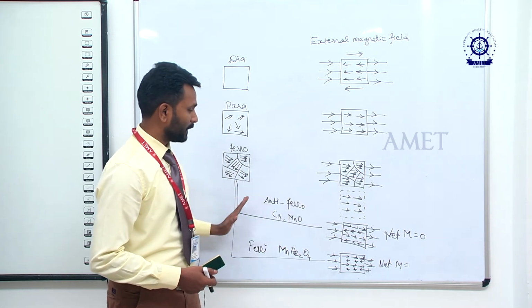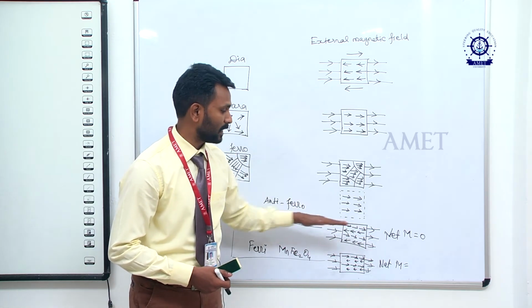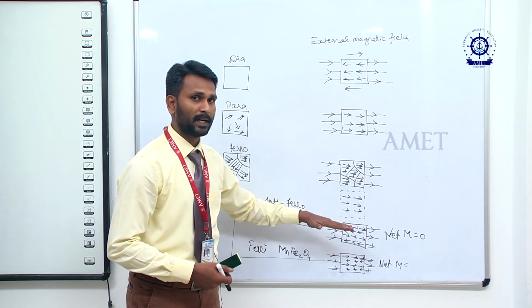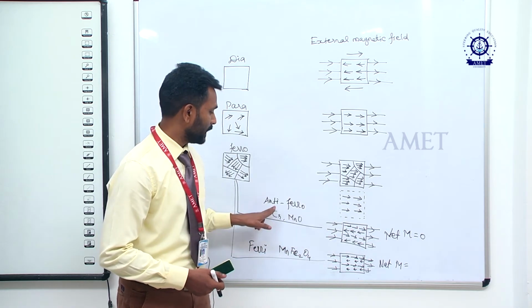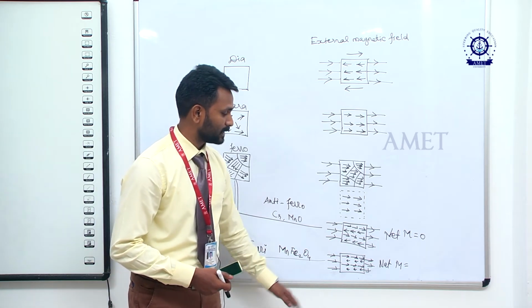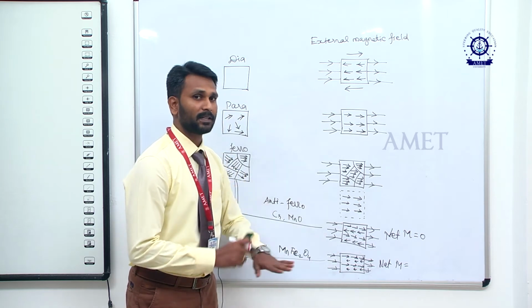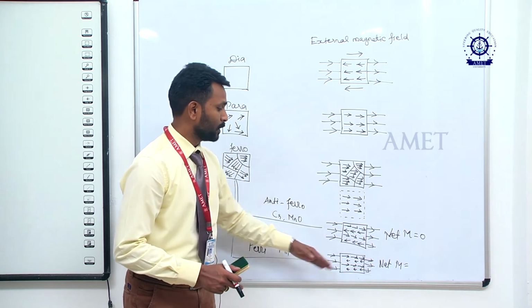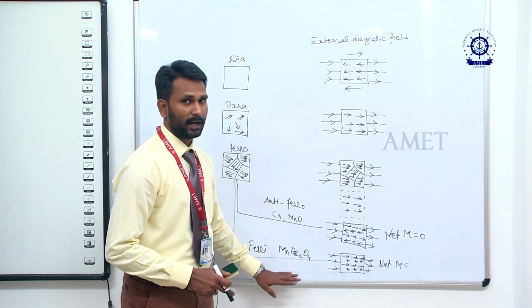Some materials act as one line in the same direction and the adjacent line in the opposite direction. So both will be balanced, and the net magnetization will be 0. That material is called an antiferromagnetic material. And some materials act as one line in the same direction and the next line in the opposite direction, but not completely opposite. So the net magnetization will be between the ferro and antiferro.